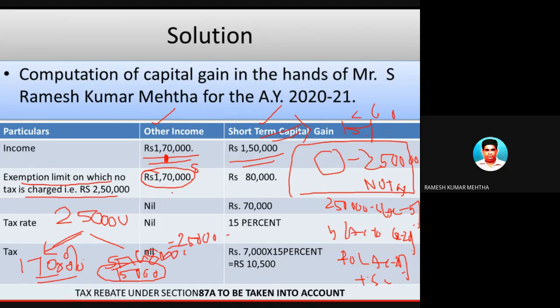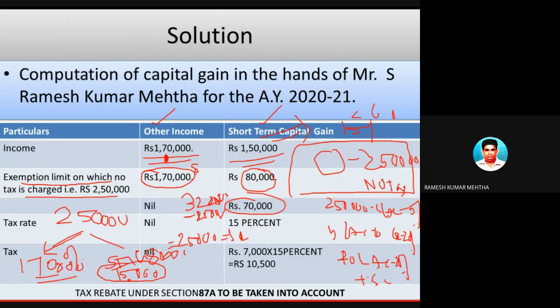Total income was 3,20,000. So 3,20,000 minus 2.5 lakhs is 70,000. This is the short-term capital gain on which he has to pay tax.